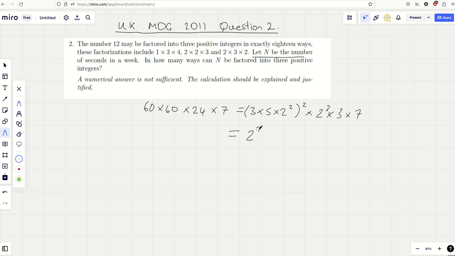And then to write it in a nice clear way, that's going to give us 2 to the 7 times 3 squared, I think. Oh, no, 3 cubed, oops, times 5 squared, times 7. Okay, cool. So we need to see how many ways this can be factored according to their rules of factoring.